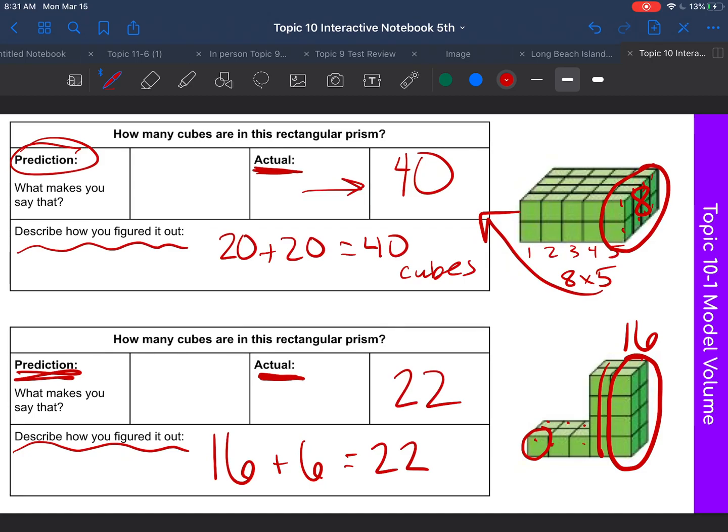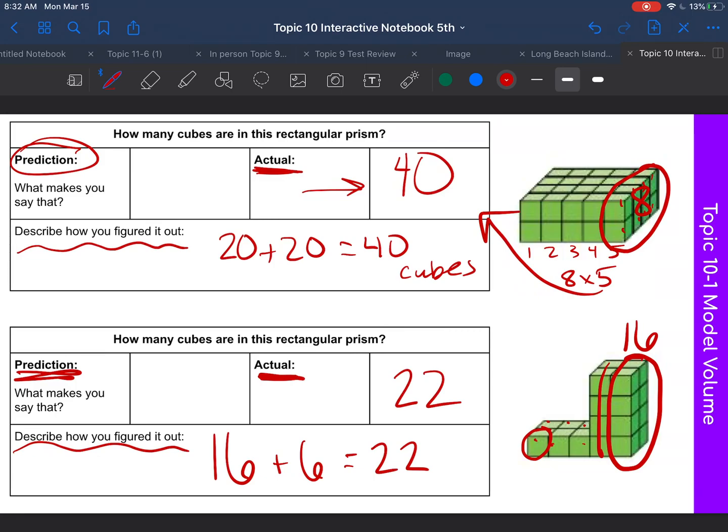Okay, so this was the start of our volume topic. Basically, volume is made of these cubic units. What we were doing today was just figuring out how many of these cubic units are in these figures. By counting those cubic units, we found the answer and we found the volume. We're going to go more into what exactly volume is tomorrow, but this was just to get you started counting all these cubic units and seeing how many of these cubes fill up these figures. And in reality, we were just finding the volume of these figures.